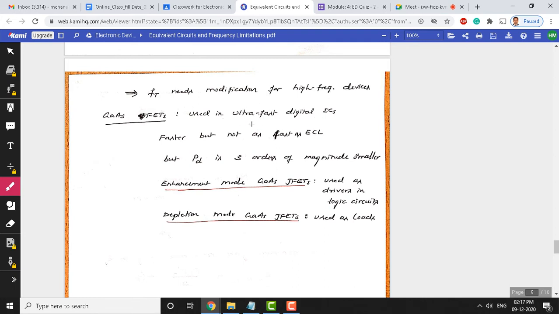Gallium arsenide field effect transistors are used in ultra fast digital ICs. This is an application, and these gallium arsenide FETs are faster than emitter coupled logic. Okay, this is a technology used to develop logic circuits, but the power consumption of gallium arsenide FETs is 3 times smaller compared to the ECL.